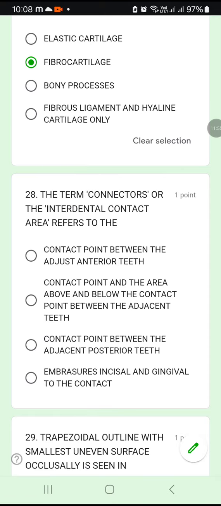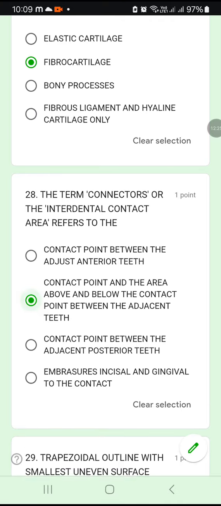28. The term connectors or interdental contact area refers to what? The contact point between the adjacent anterior teeth, the contact point and the area above and below the contact point between the adjacent teeth, the contact point between the adjacent posterior teeth, or embrasures incisal and gingival to the contact area. The most ideal definition of an interdental contact area or connector is a contact point and the area above and below the contact point between the adjacent teeth. You shouldn't mention anterior or posterior. In case of anterior as well as posterior, you have this contact area, isn't it? So option B is the answer.